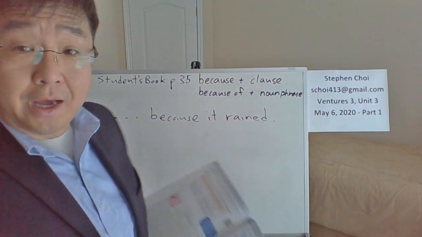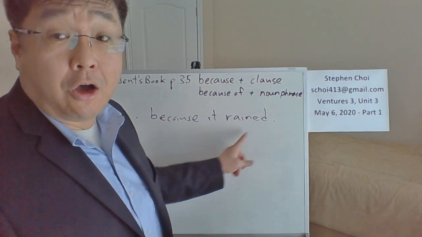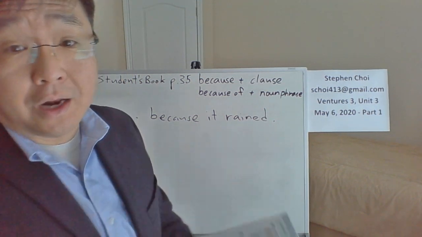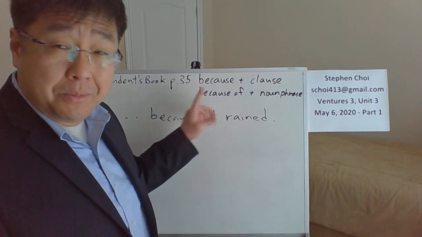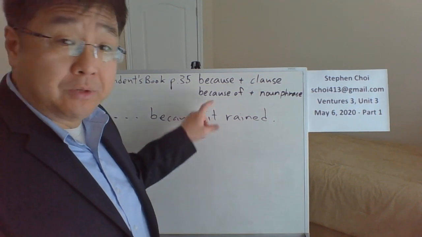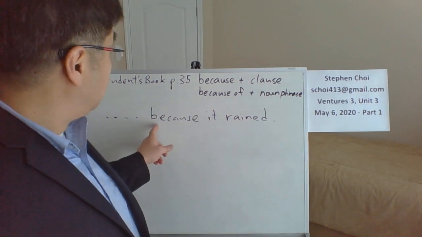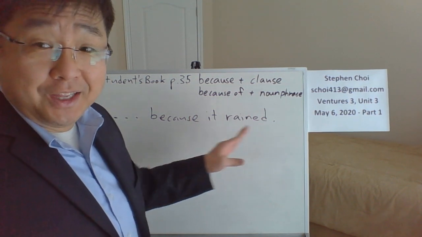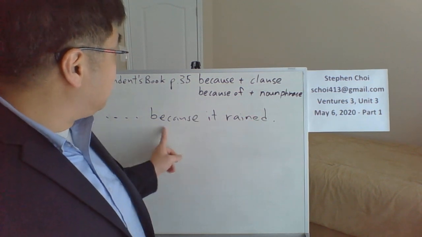Okay. You've got to use a subject and verb to make it into a clause, right? Because it rained. That's one way. Simple past. Okay. What's another way you can do this? Remember, in English, you always have to have a subject. I mean, not always, but you want to have a subject because the verbs are always the same, especially in the past, simple past. So, because it rained. You don't say she rained or they rained or we rained or you rained. We say it rained. Because it rained.